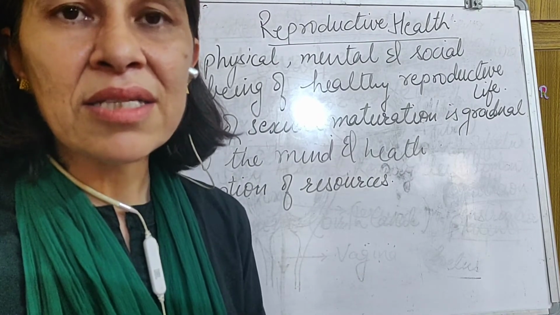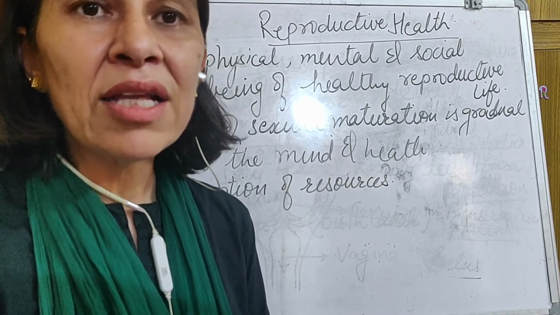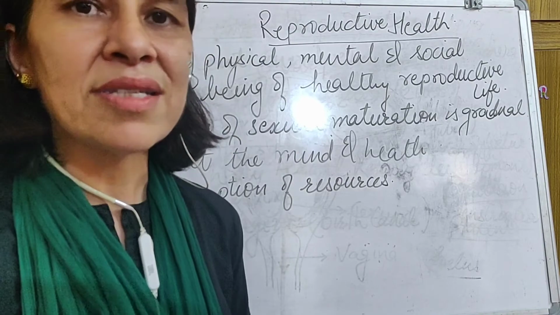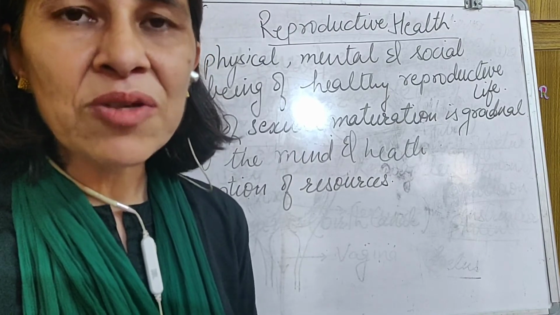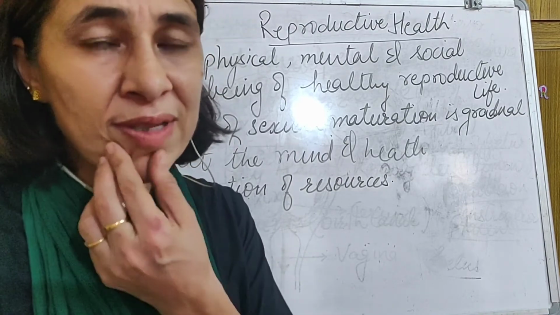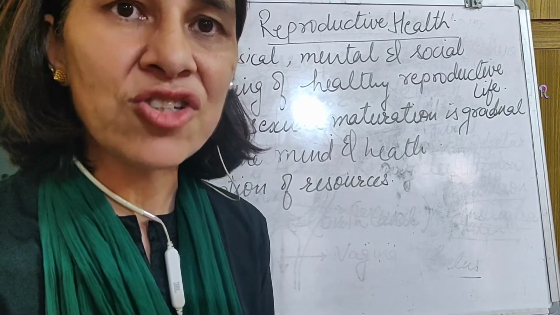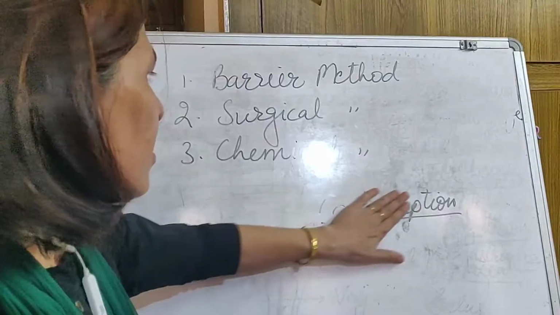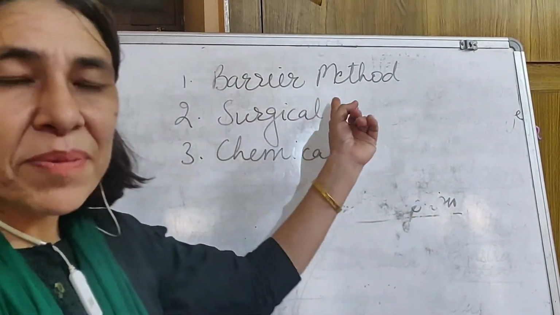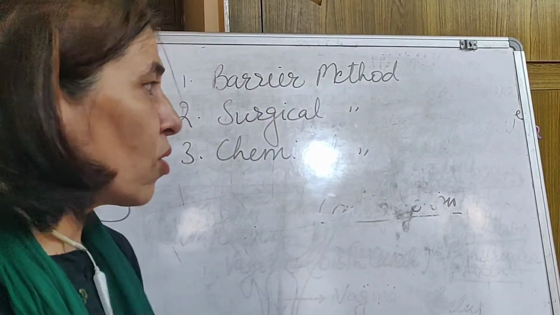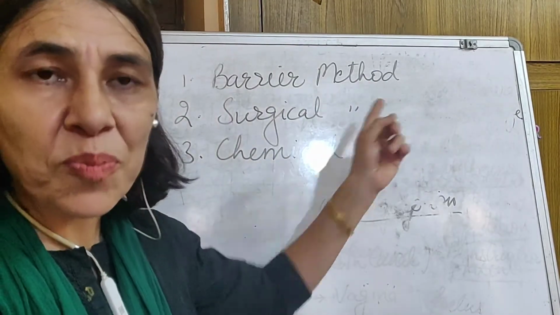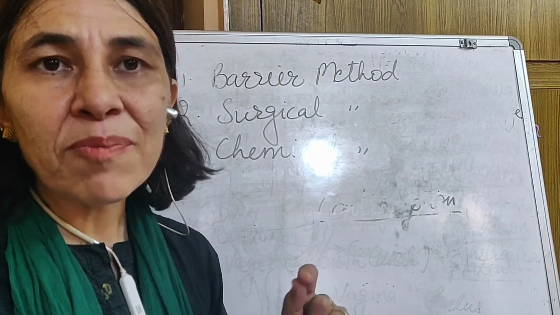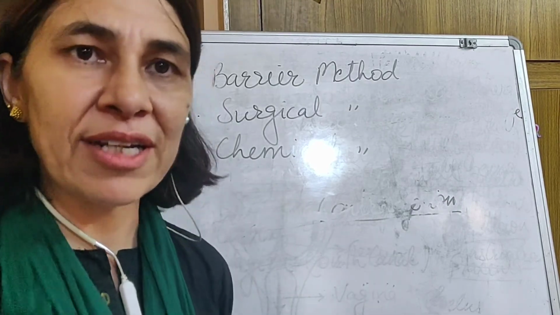But this is controlled, and the ways in which this can be controlled are called the contraceptive methods, in which the process of fertilization can be checked. Those methods are of various types. These are the various methods by which the pregnancy can be controlled, and they are called contraceptive methods to prevent contraception. Contraception means the process, they prevent the process of fertilization.